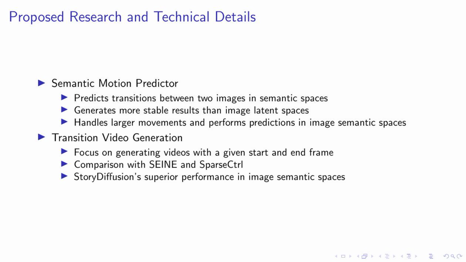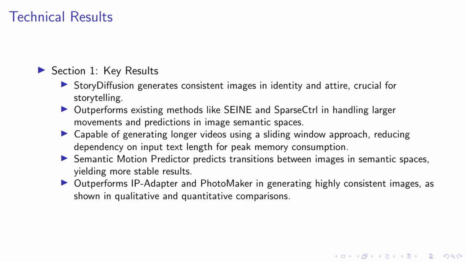Our method, therefore, not only ensures consistency in image generation, but also enhances the quality and robustness of video generation. This combination of features makes StoryDiffusion a powerful tool for storytelling through visual content. As we draw to a close, let's take a moment to appreciate the images and videos generated by StoryDiffusion, displayed on the left.